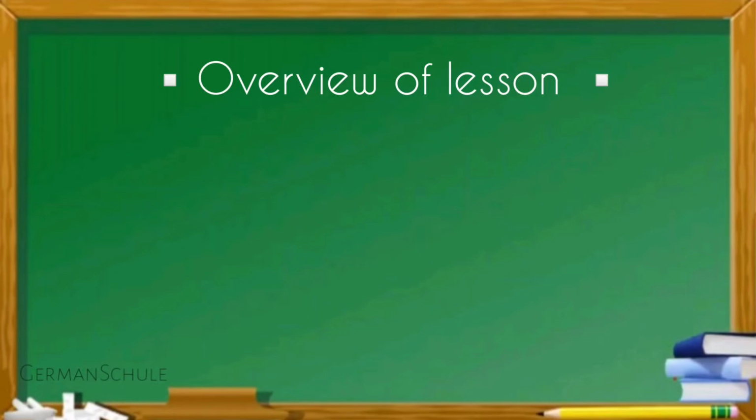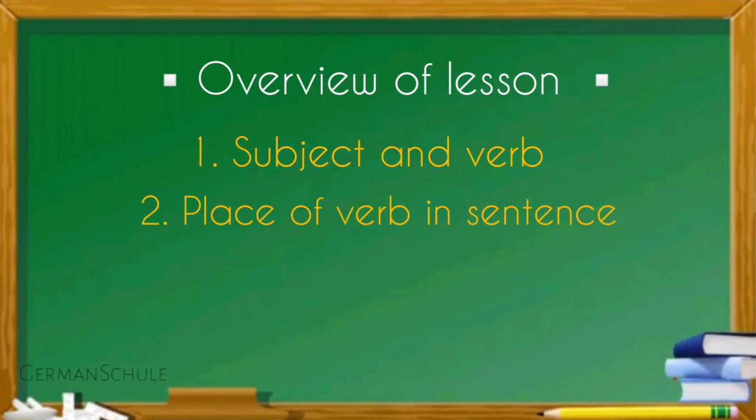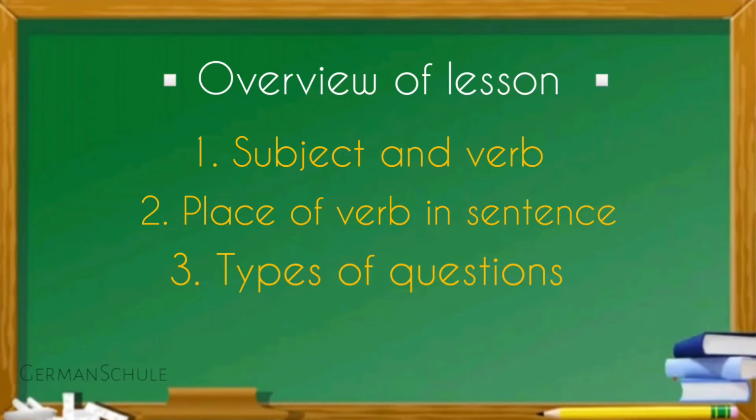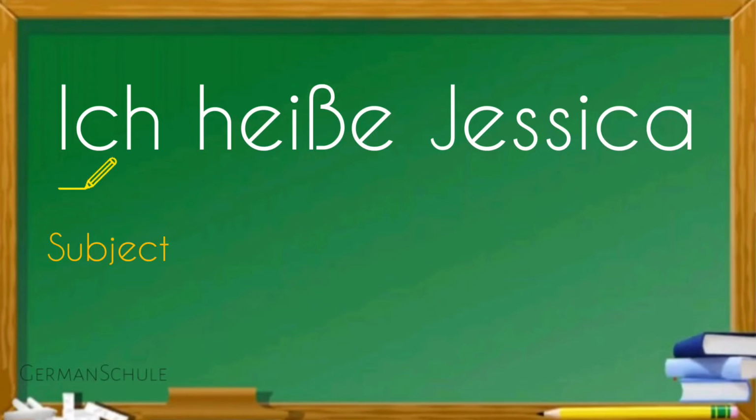We will be beginning with important parts of a sentence, that is the subject and the verb. We will also learn where the verb is placed and the types of questions. Here is the first sentence. Ich heiße Jessica. Let's analyze this sentence. Ich is the subject. Heiße is the verb. The subject conjugates the verb. A conjugated verb is different from its base form. With different subjects, the verb is conjugated differently. This we will be doing later in detail.